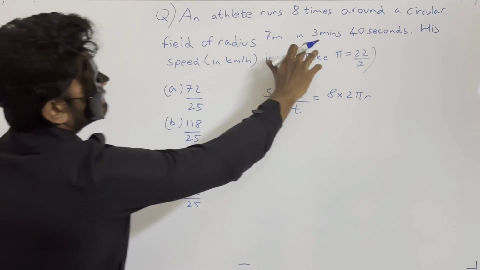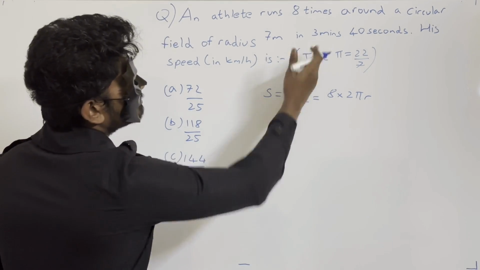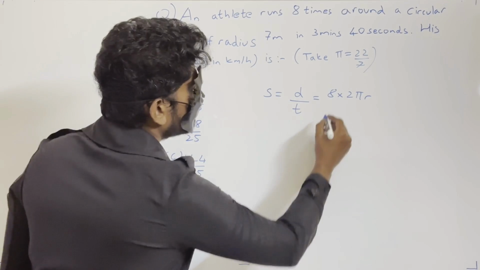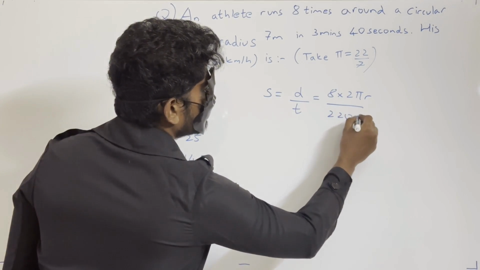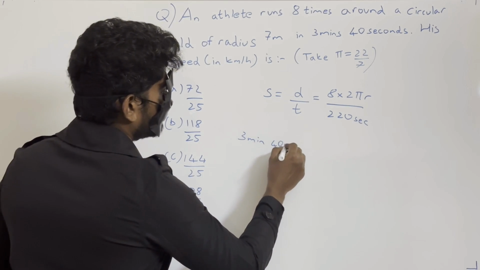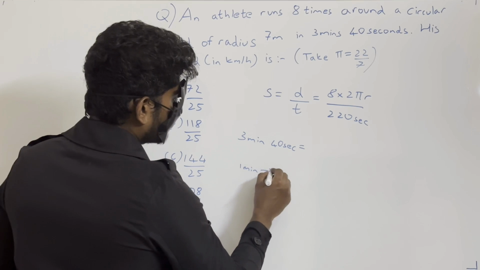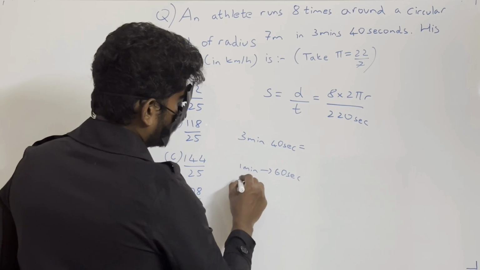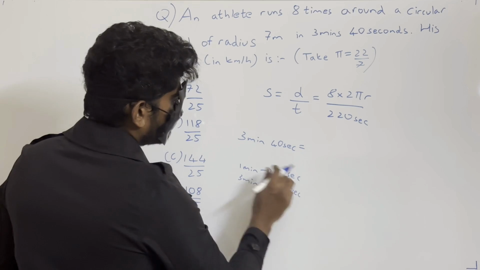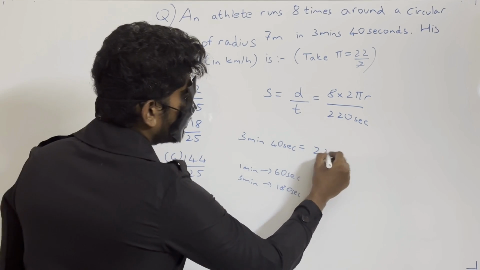So first let us convert this into seconds. 3 minutes is nothing but 180 seconds, because 1 minute has 60 seconds, so 3 minutes has 180 seconds. 180 seconds plus 40 seconds is nothing but 220 seconds. Total time will be 220 seconds. I'll explain it again. 3 minutes 40 seconds, right? 1 minute will have 60 seconds. So 3 minutes will have 3 into 60, that is 180 seconds. 3 minutes 40 seconds means we have to add 40 seconds to this 180 seconds. So 3 minutes 40 seconds is equal to 220 seconds.